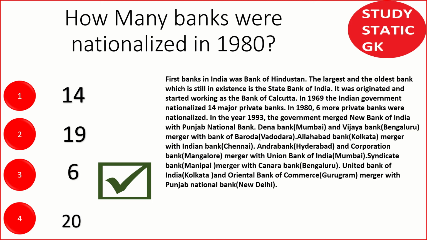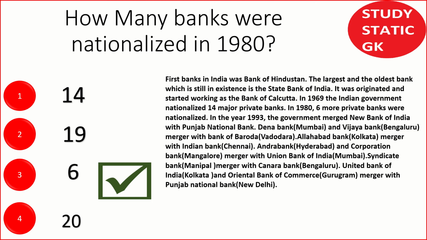This is the first nationalized bank which was merged with another nationalized bank. So in 1994, the number of nationalized banks was 19, because 14 were nationalized in 1969, 6 in 1980, but one of the nationalized banks was merged with another. So after 1993, the answer is 19.